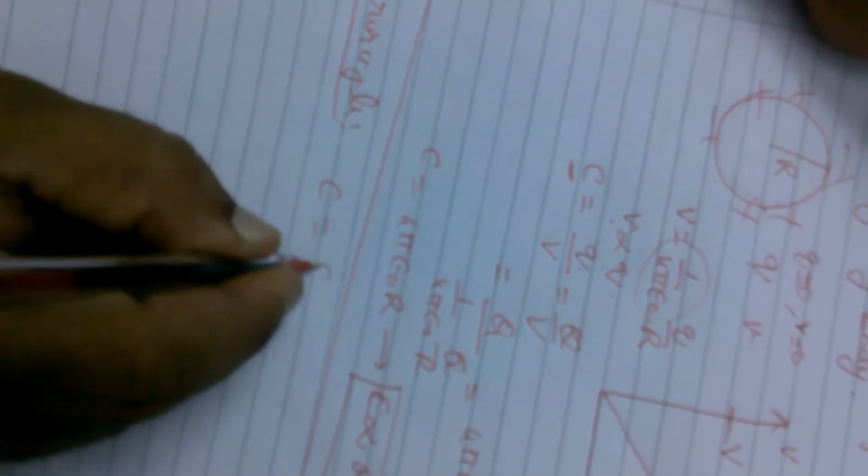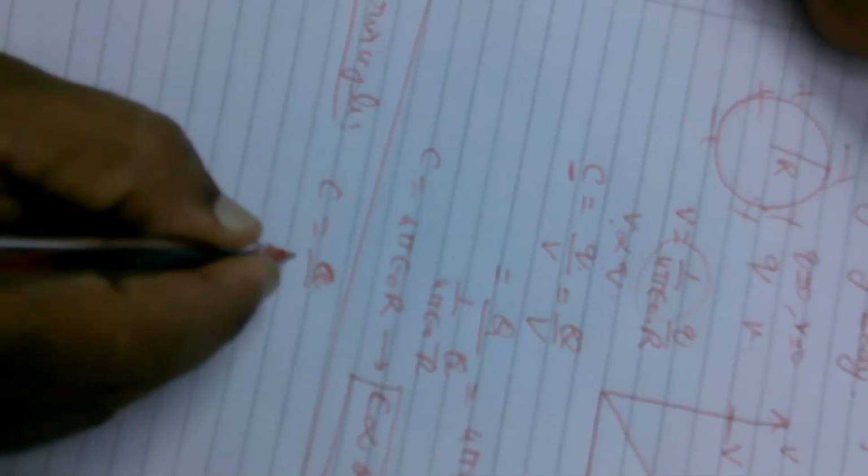Which is called the principle of capacitor. According to the principle of capacitor, we know capacity is charge divided by potential. Now clearly from the formula, we can understand capacity is inversely proportional to potential. Means if you increase potential, capacity decreases. If you decrease potential, capacity will increase.